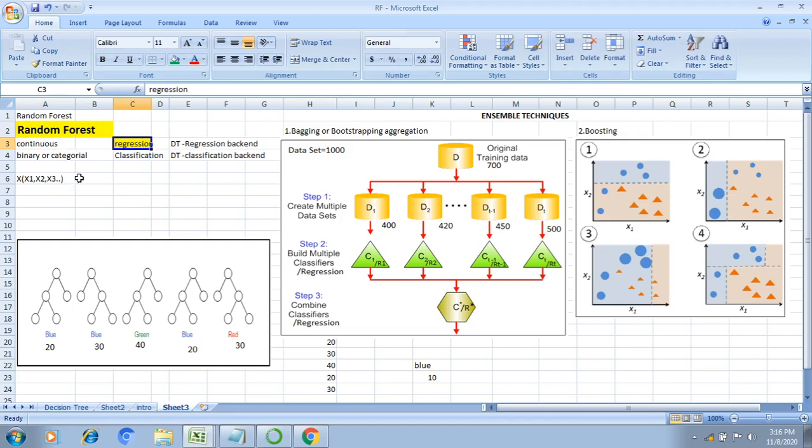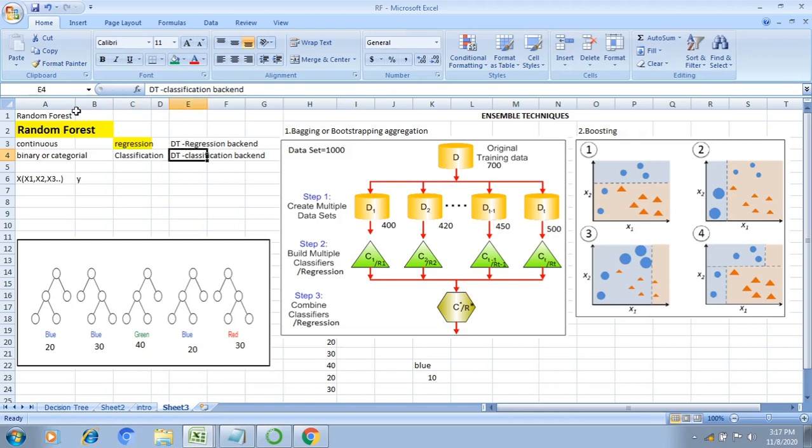For example, if my dependent variable's data range is binary or categorical, binary means 0 or 1, and categorical means true or false, yes or no, blue, green, red. These are categorical information. At that time, we need to apply the random forest classification technique. Random forest is mainly made up of multiple decision trees. In random forest regression, the backend process is always the decision tree regression technique. For random forest classification, the backend is the decision tree classification technique.